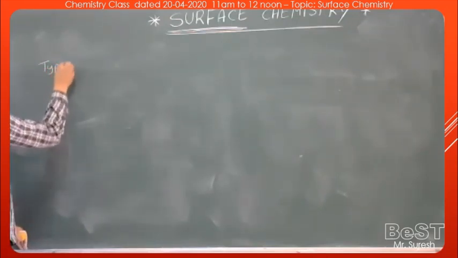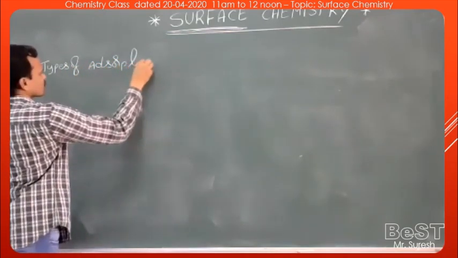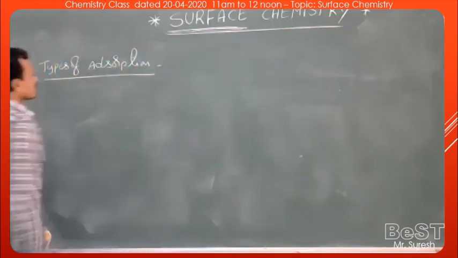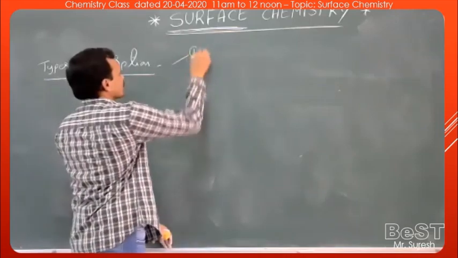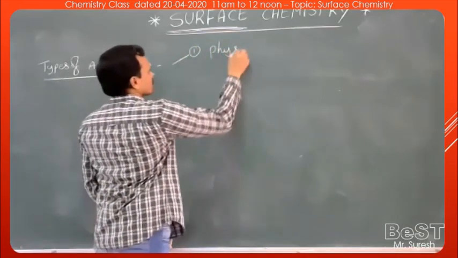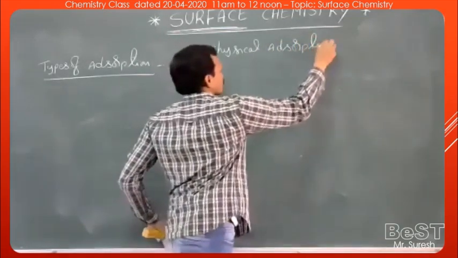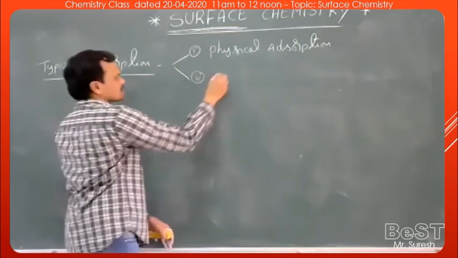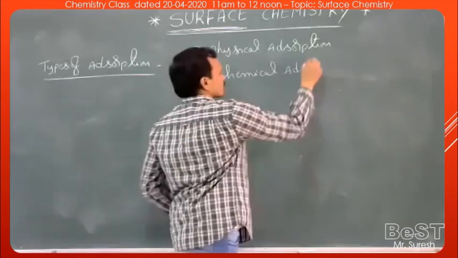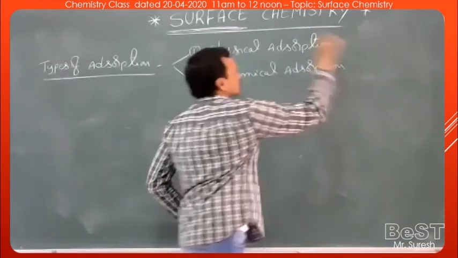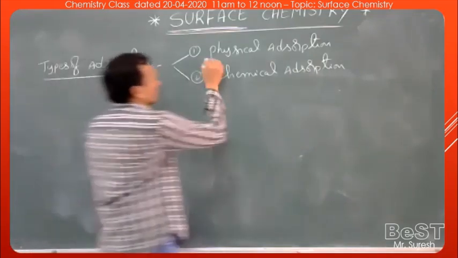Now let us see the types of adsorption. Again, this adsorption process takes place in two ways. One is physical adsorption. The second one is chemical adsorption. Physical adsorption and chemical adsorption. Then what is this physical adsorption?